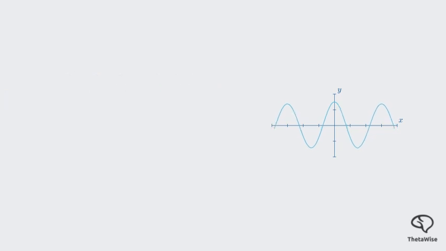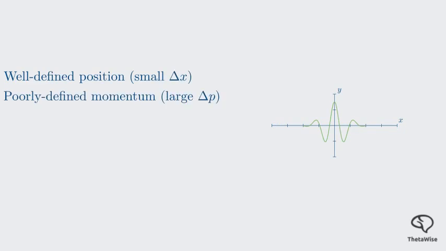Now what if we want to know the particle's position very precisely? To do that, we need a wave that is localized to a very small region of space. But how do you create a localized wave? You have to add together many different waves with different wavelengths. This combination of waves is called a wave packet. Because this wave packet is made of many waves with different wavelengths, it doesn't have a single, well-defined wavelength. And since momentum is tied to wavelength, the particle it represents doesn't have a single, well-defined momentum. The uncertainty in its momentum, delta p, is very large.